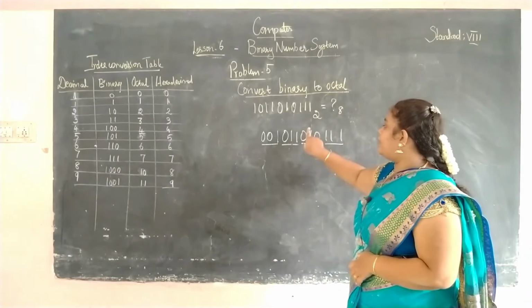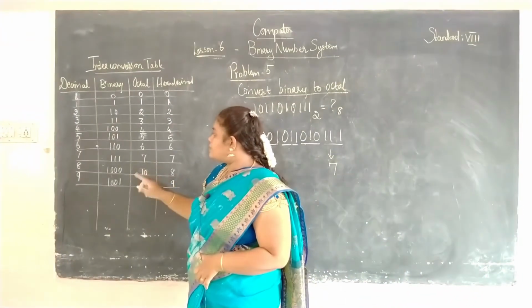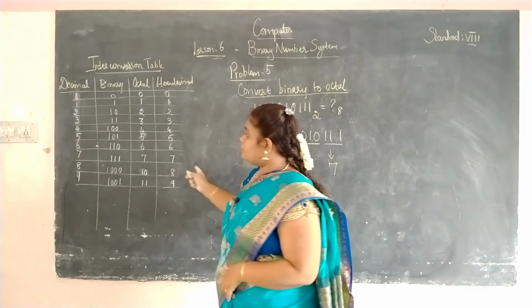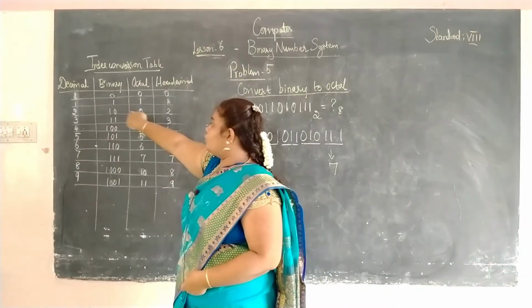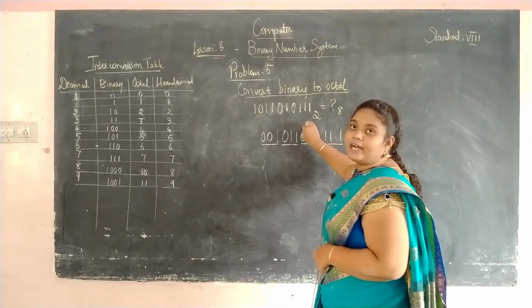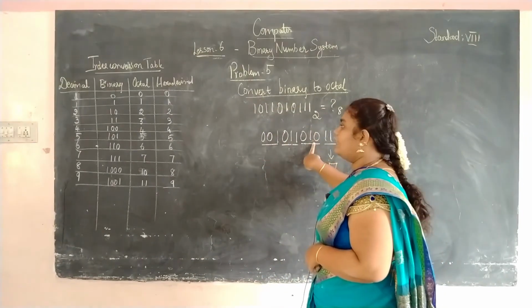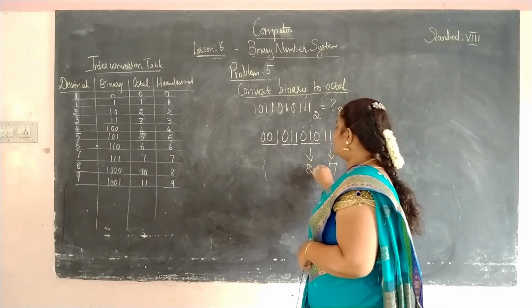Then our next binary pair is 0 1 0. So see here where 0 1 0 is there. So 0 1 0 corresponds to 2. Okay. So 10, the extra value we have added as 0. So we have to see this 10. So 10 is nothing but it corresponds to 2. Okay.